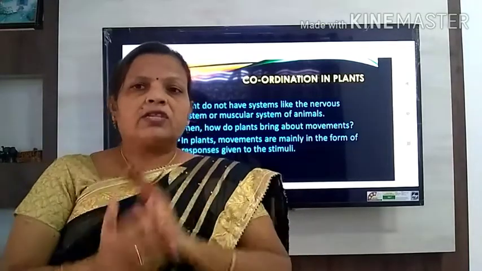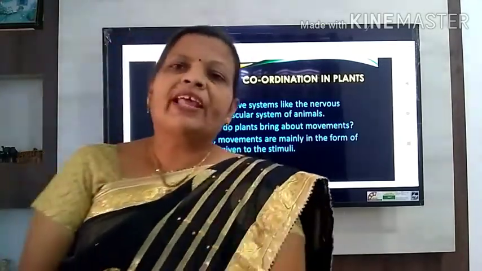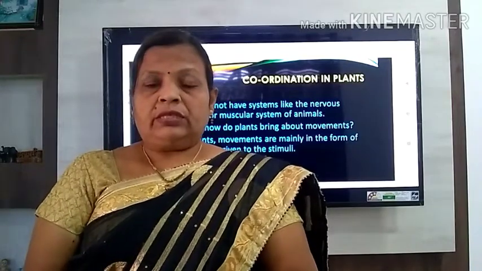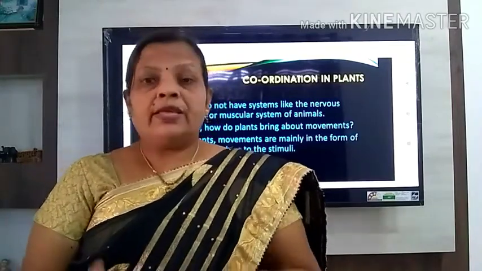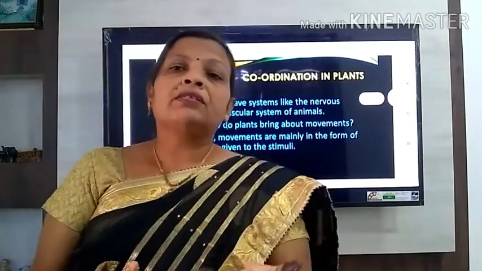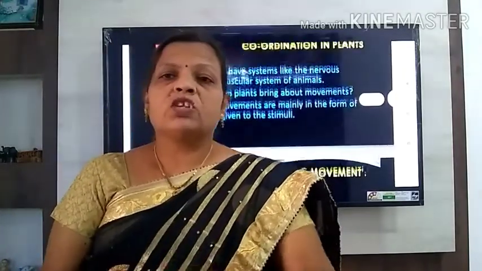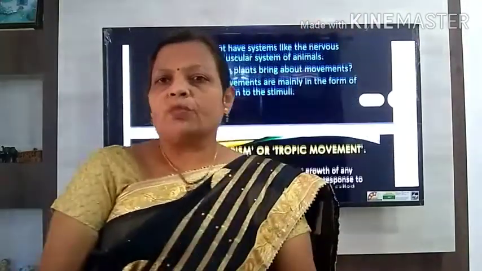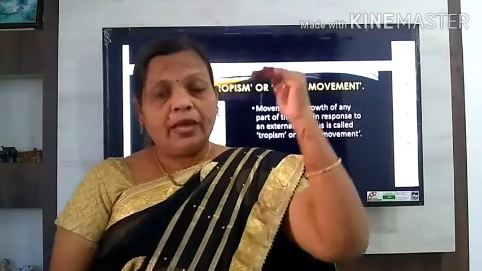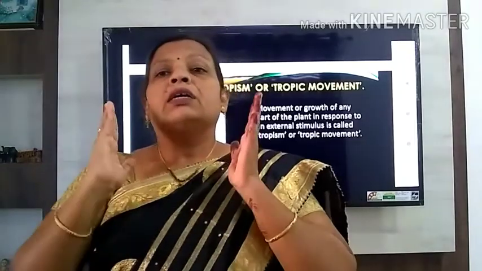In plants, movement takes place. वनस्पतीमध्ये काय होते? हालचाल होते, त्याची वाढ होते, आणि त्या मार्फत by means of this the plants give a response to the external stimulus, and these responses given by the plant to external stimuli are nothing but tropic movements.